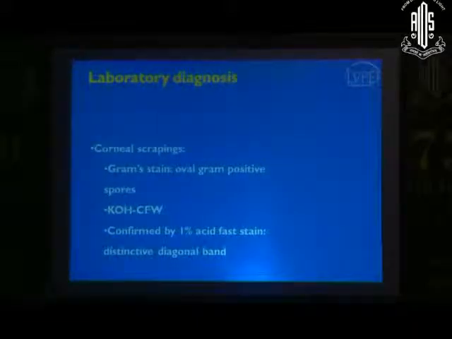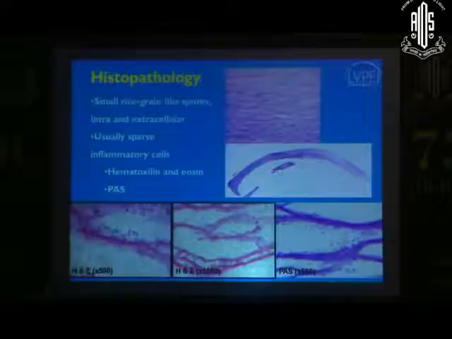So luckily, the lab diagnosis is not very difficult once your microbiologist is trained to look for it. On Gram stain, they can see oval Gram-positive spores. The same thing can be seen on KOH calcofluor, and it can be confirmed by its 1% acid-fast staining, and it has a distinctive diagonal band.